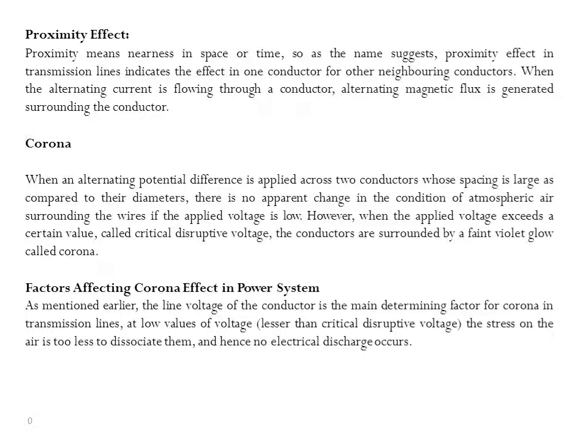However, when the applied voltage exceeds a certain value called critical disruptive value, the conductors are surrounded by a faint violet glow called corona. The phenomenon of corona is accompanied by hissing noise, production of ozone, power loss, and radio interference.